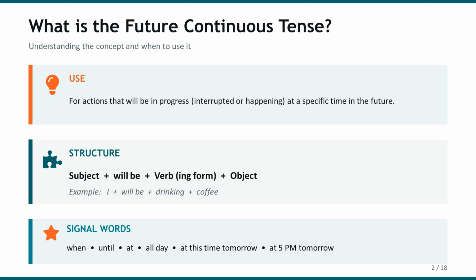Now there are some signal words or clue words that help us identify when to use this tense. These words include when, until, all day, at this time tomorrow, at 5 p.m. tomorrow, and similar time expressions. Whenever you see these signal words, you can often use the future continuous tense.